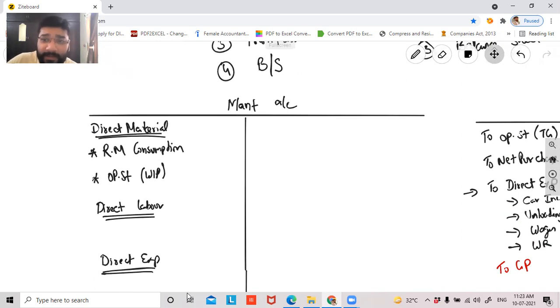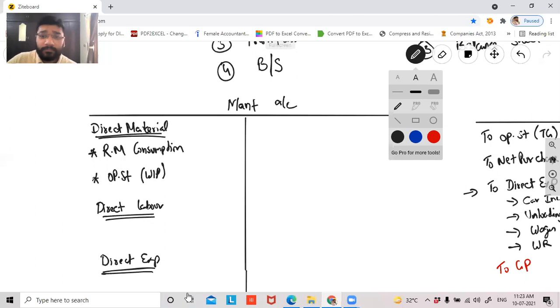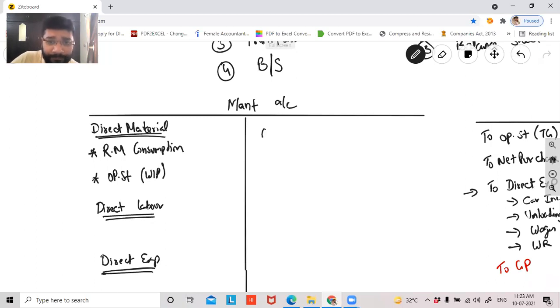What do you record on the credit side? You record closing stock of WIP. Then you record sale of scrap. Okay, you record all these things.